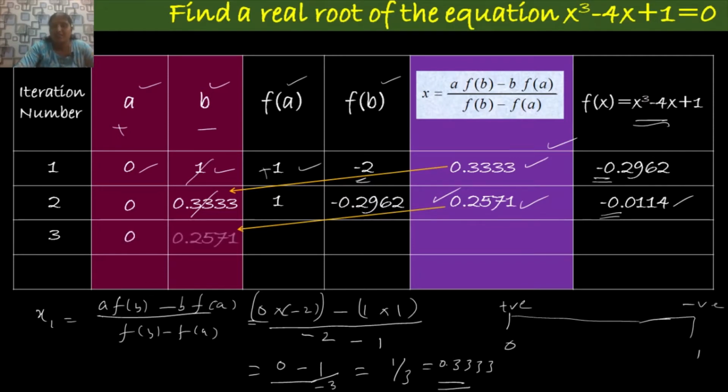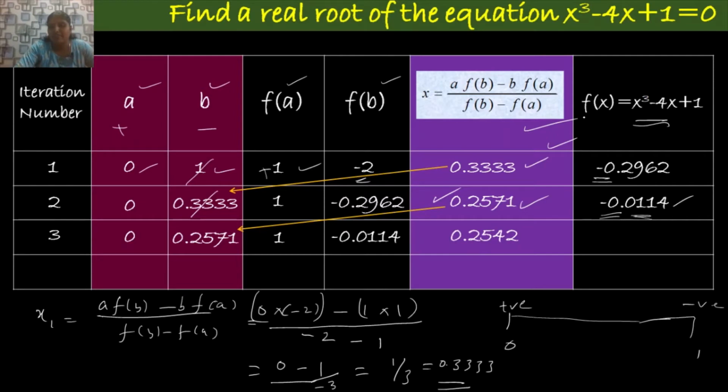Now replace the value of b by 0.2571. And at the point a, the function value f of a is 1. So take it as it is. And at the point b, that is 0.2571, the function value we have just calculated is minus 0.0114. So now substituting all these values in the formula and simplifying this, we get